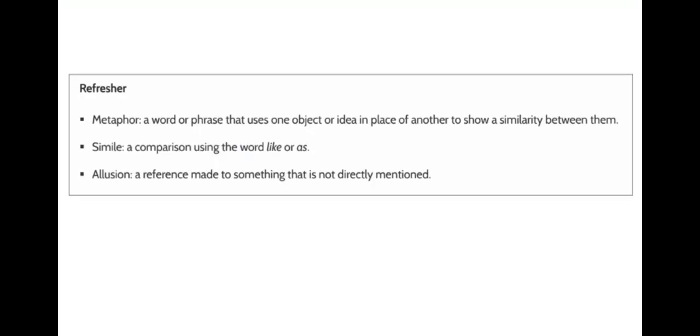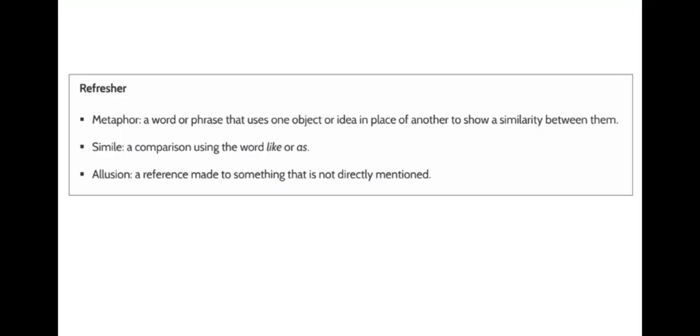A metaphor is a word or phrase that uses one object or idea in place of another to show a similarity between them. Think of it as a comparison between two unlike things that's said more as a statement. A simile is a comparison using the word like or as, and an allusion is a reference made to something that is not directly mentioned.